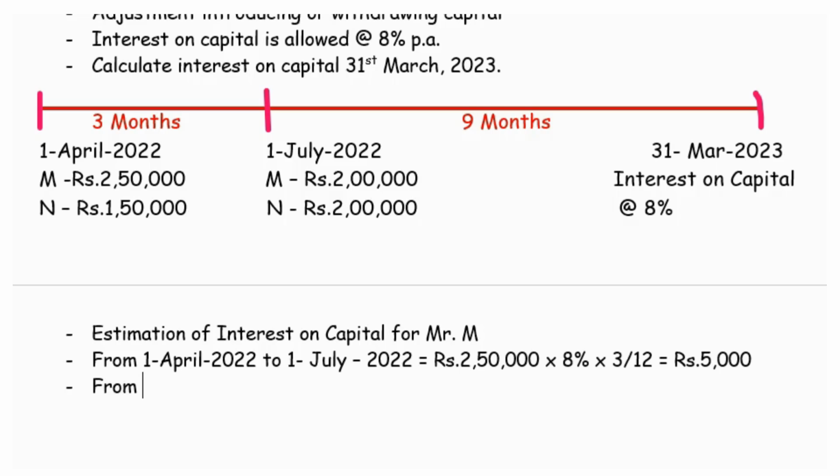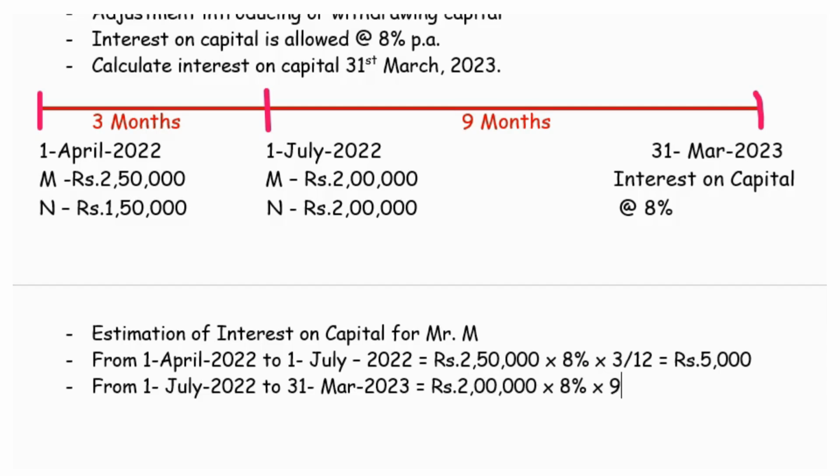And from 1st July 2022 to 31st March 2023, he has altered his capital to 2 lakhs. So 2 lakhs at 8% for 9 months is 12,000.